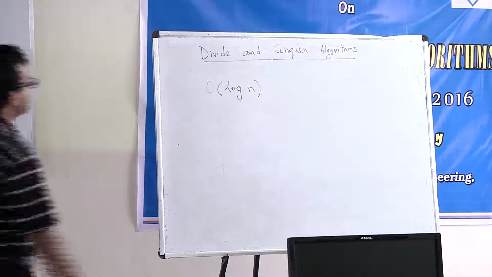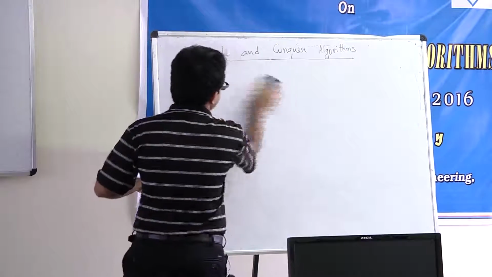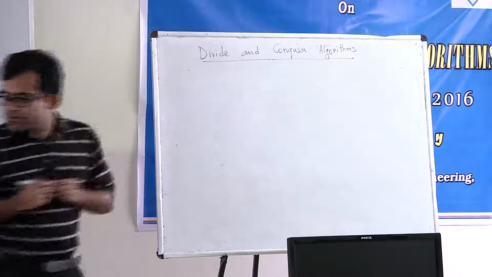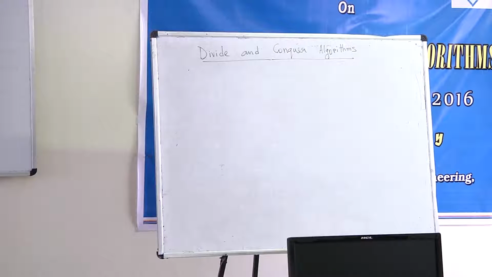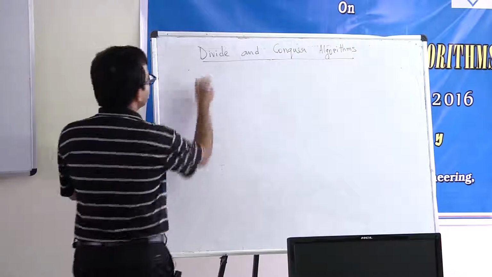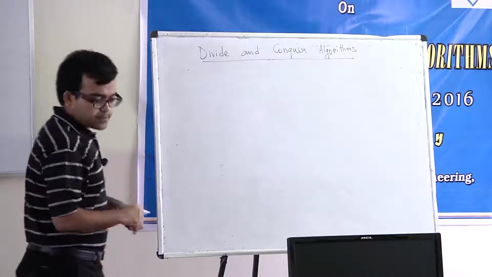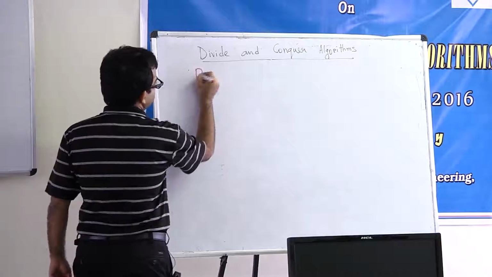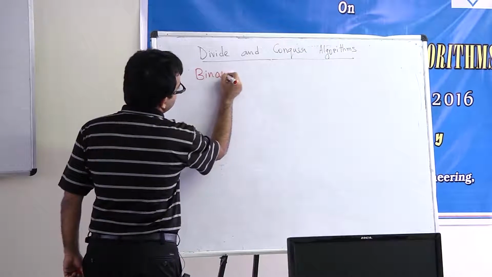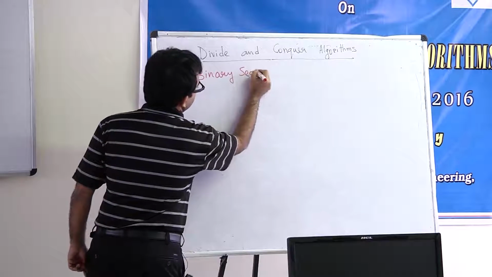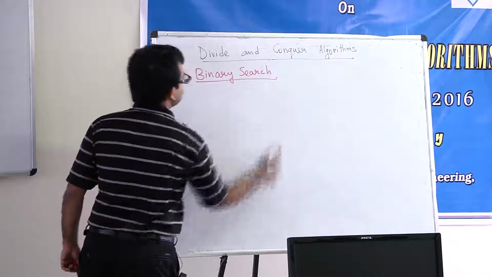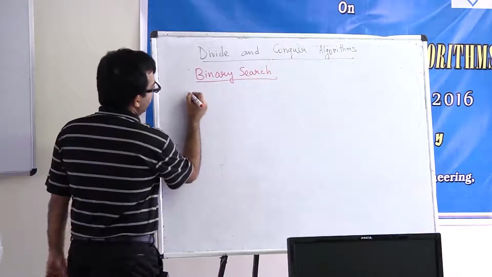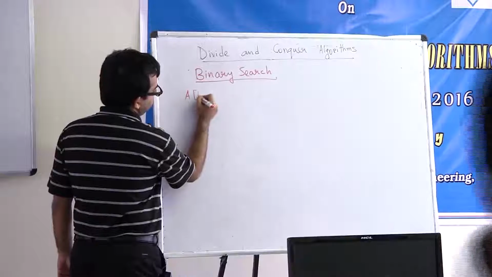And let's just go through a quick example first. Basically, the simplest example of a divide and conquer algorithm is what is called binary search. So, what is a binary search? You are given an array of n elements, say 1 to n.